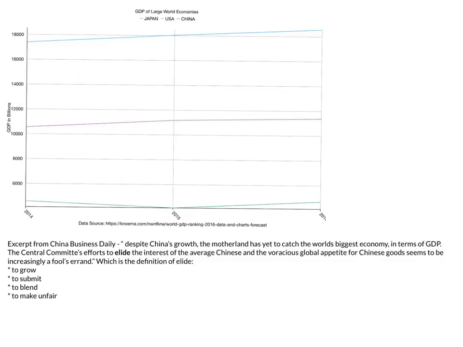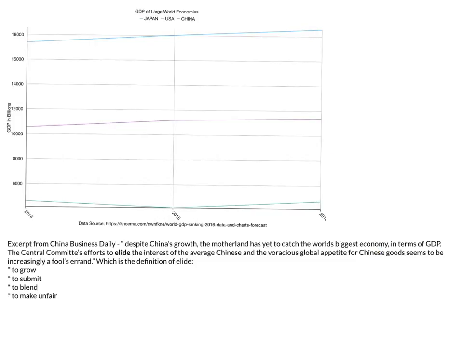But again, just to wrap it up, on the test, you will sometimes be asked to define a term. In this case, you're being asked to define the term allied. And the tip that I'm giving you is that you can sometimes take the four answers and put them in and see if A, it just fits, and then B, does it fit the context of what's being said. And so we showed here that in the context of what's being said, it's saying despite China's growth, so it is growing, but despite its growth, it has yet to catch. So it's kind of trying to catch up, but it has yet to catch.